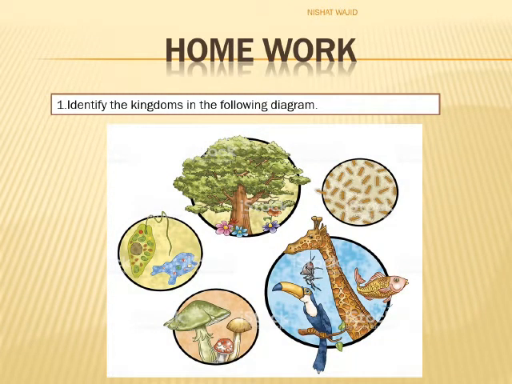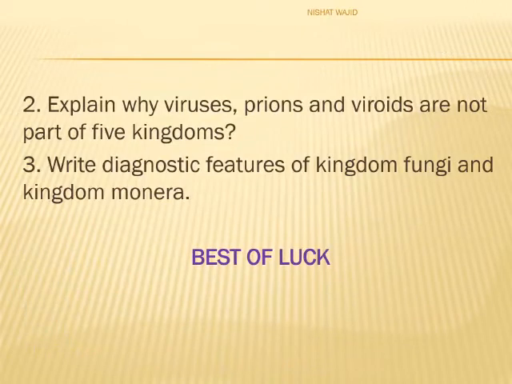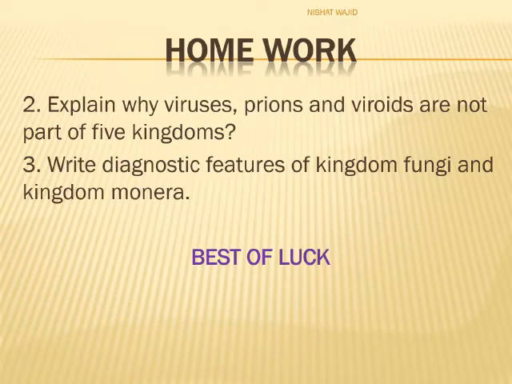Dear students, note down the homework now. Question number 1: identify the kingdoms in the following diagram. Question number 2: explain why viruses, prions, and viroids are not part of 5 kingdoms. Question number 3: write diagnostic features of kingdom Fungi and kingdom Monera. Thank you students. Best of luck.